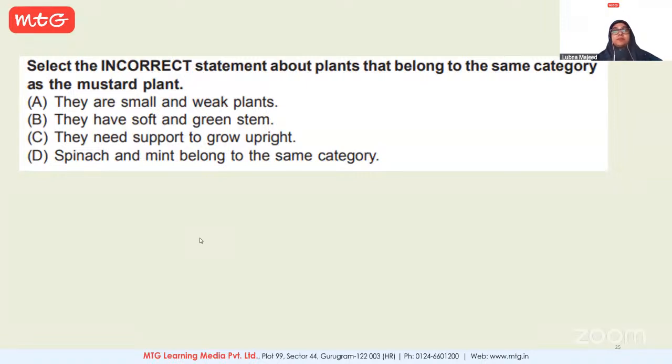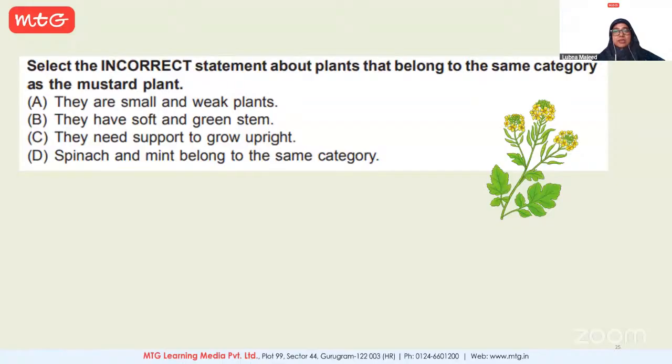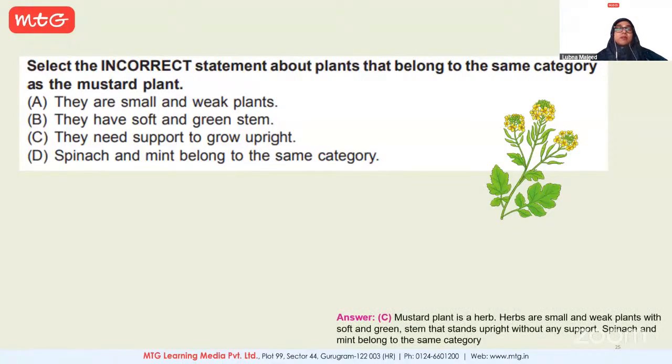Herbs have small and weak stems. They have soft green stems. And spinach and mint belong to the same category. But they need support to grow upright. That is for climbers. Yes. So mustard plant is a herb.